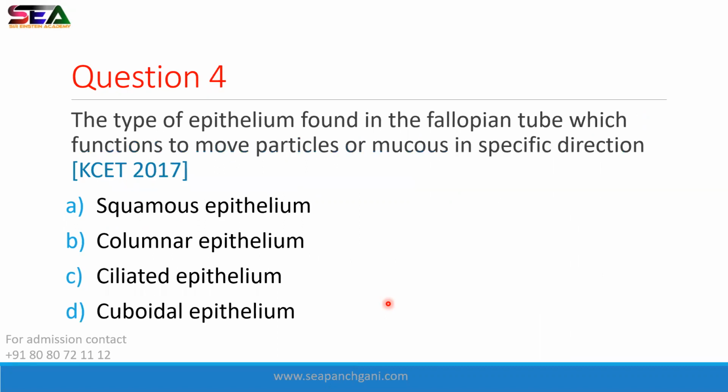Okay, question number 4. The type of epithelium found in the fallopian tube which functions to move particles or mucus in a specific direction. This is again the same question and the answer should be correct. Chalo. In the fallopian tube, which type of epithelium is present? I just told you guys 5 minutes ago.